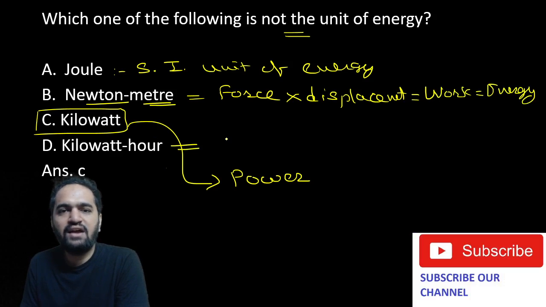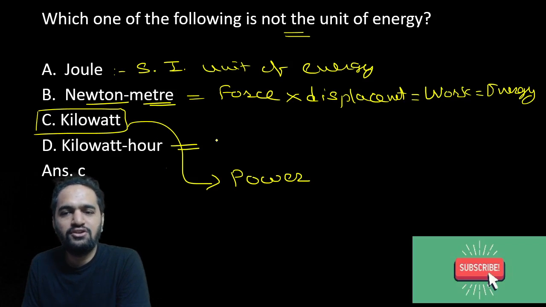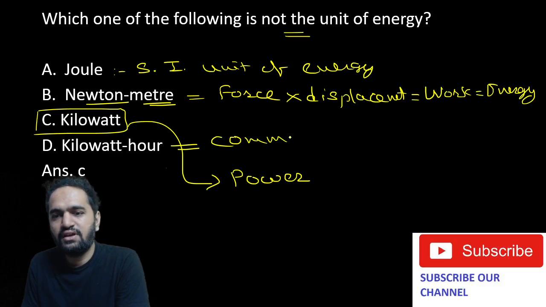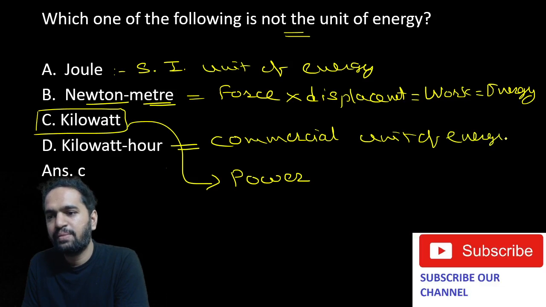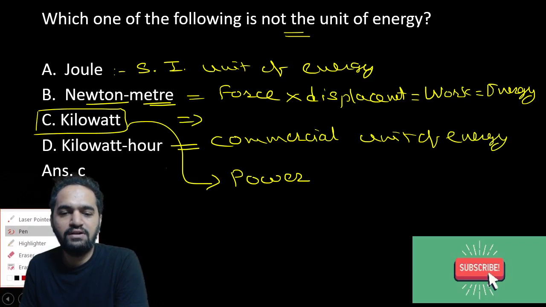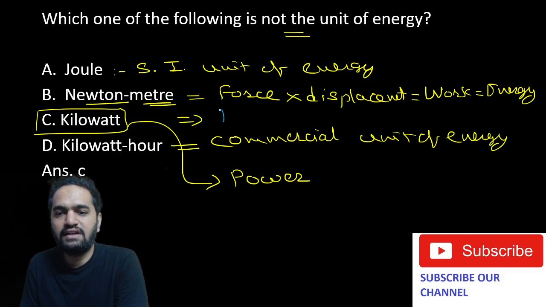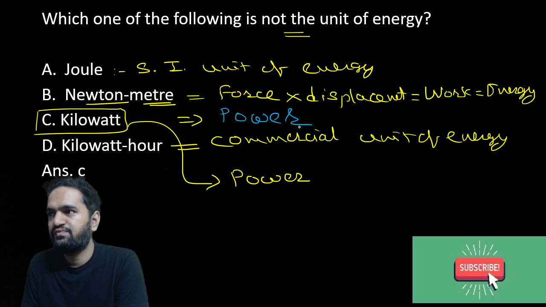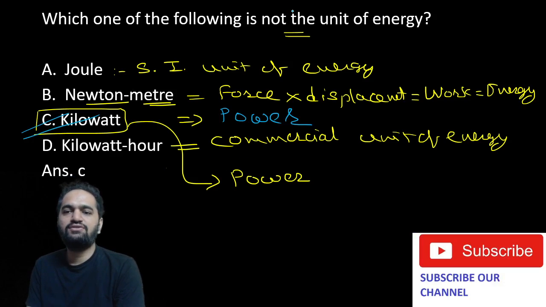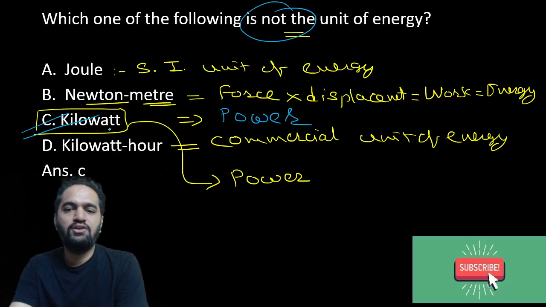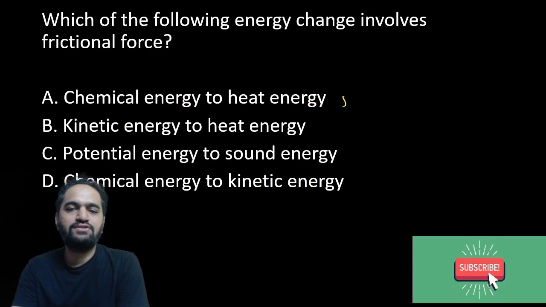Kilowatt hour is the commercial unit of energy. So basically this is also a unit of energy itself. But there is a problem with kilowatt, right? Kilowatt is the unit of power. That is the problem. So this is what you should remember. So the answer is going to be C. They had asked which is not the unit, so the answer is kilowatt. Chalo. Let us move to the next question.